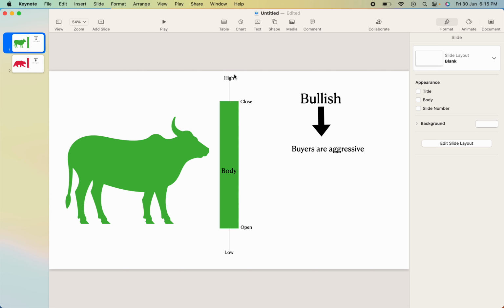There will be buyers and sellers trading at this level also. So on a particular day, the highest price that has been traded will be recorded at the high, and the lowest price will be recorded at the low point. So in a bullish candlestick pattern, you have a body, an upper wick and a lower wick marking the high and low of the candle.